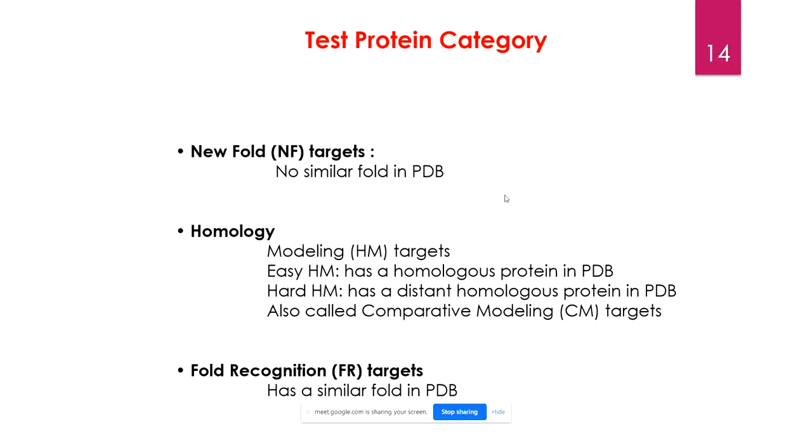Okay, so if two proteins share similar function, they ought to have similar structure, or if two proteins share similar structure, they ought to have similar kind of function. Okay, that's a SAR relationship, structure activity relationship.